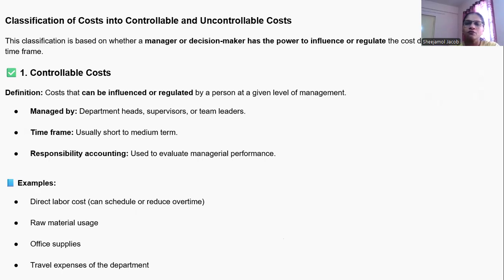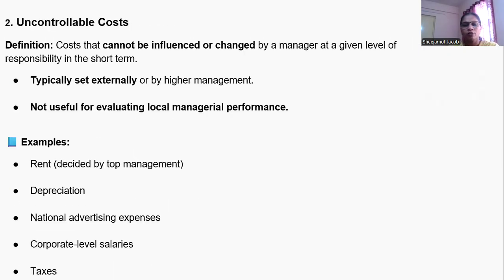Then the next classification is controllable and uncontrollable cost. It depends on the decision of a manager. If a cost is affected by the decision of a manager, such costs are known as controllable costs that can be influenced or regulated by a person at a given level of management. The responsible parties are department heads, supervisors, or team leaders, and the impact is only short term to medium term, and we can evaluate managerial performance. Direct labor cost, material usage, office supplies, etc. come under controllable cost.